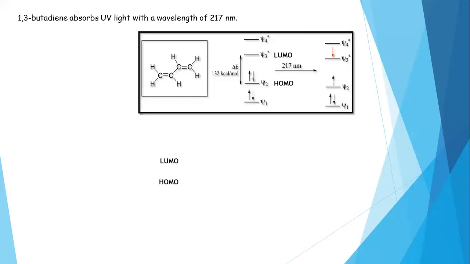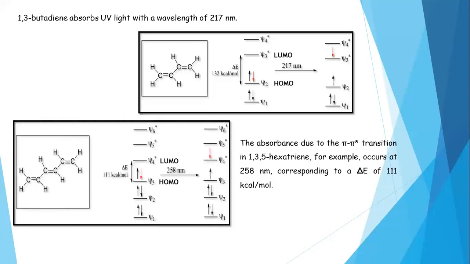So for the electron transition of sigma to sigma star, very less wavelength containing radiation is required. For the promotion of electron from π bonding molecular orbital to π star anti-bonding molecular orbital, the energy required is moderate or less, we can say. And similarly, for the electron promotion from non-bonding molecular orbital to π star anti-bonding molecular orbital, the energy required is very less, so that the molecule absorbs the radiation at longer wavelengths.